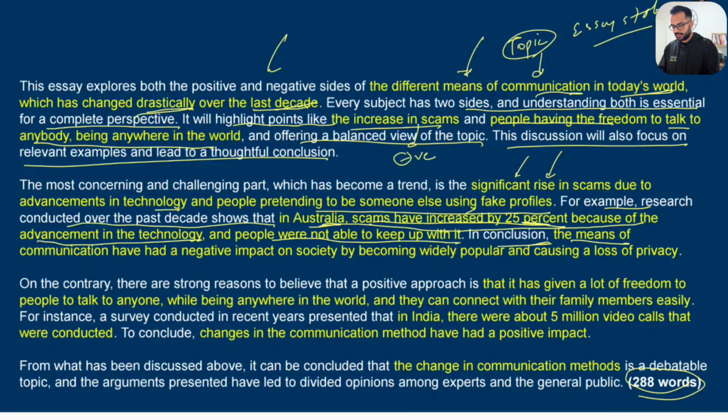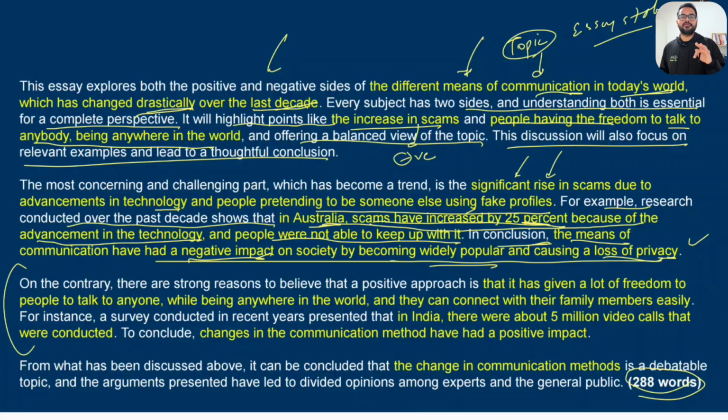So in conclusion, the means of communication have had a negative impact on society by becoming widely popular and causing a loss of privacy. So all I did was just increase the length of my conclusion because I also want to make sure my word limit is there. But I did not introduce anything positive yet. All I said was that it has a negative impact on society because it has gone very popular and people have lost their privacy because of it.